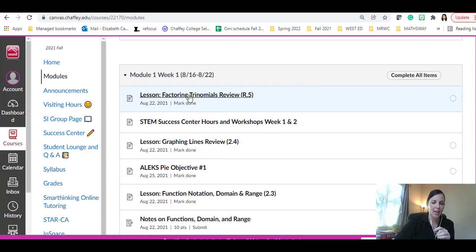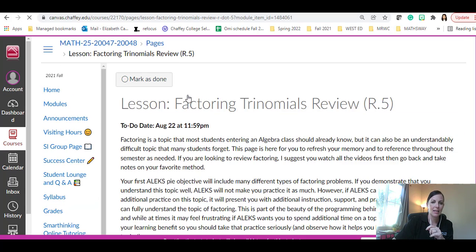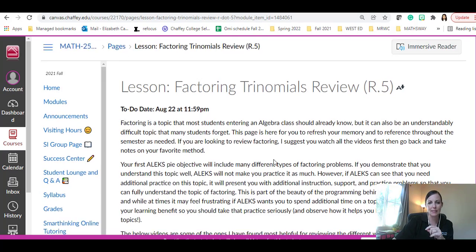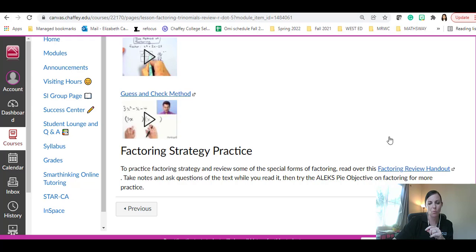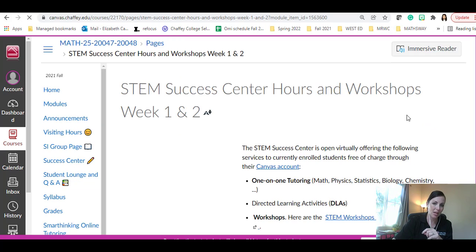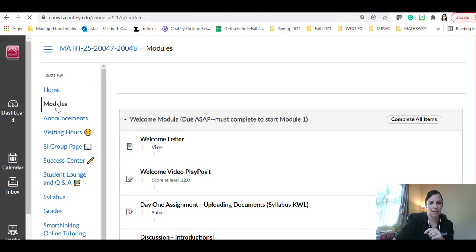So we're going to go in and learn about our factoring trinomials, and as you work through that, it will take you to graphing lines, and within each of these lessons there are going to be some words to read, so you want to make sure you read that, and then there are going to be videos that you can watch. Sometimes I'll ask you to make a note page, and sometimes you'll have to upload your note page from there. So I'm going to click back for a second.